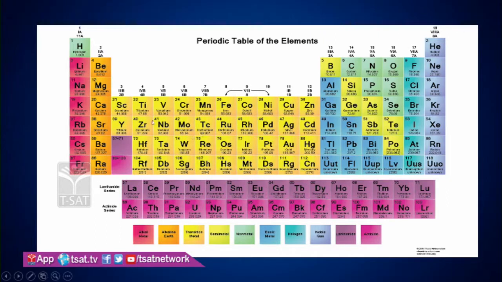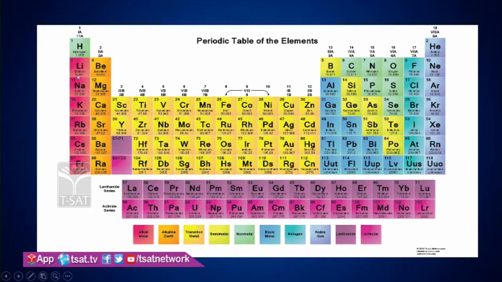And now D. This D subshell has 5 orbitals, and it accommodates 10 electrons. F block consists of 7 orbitals. It accommodates a maximum of 14 electrons.